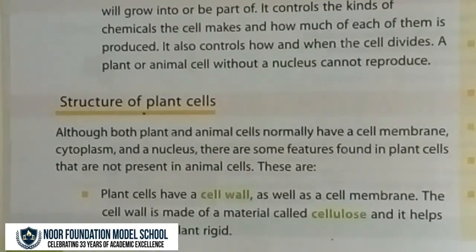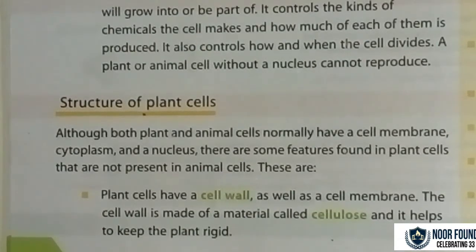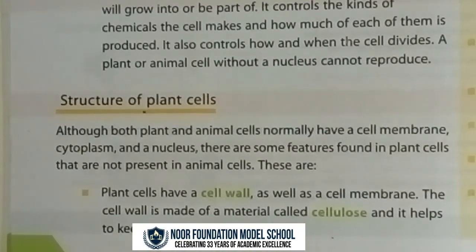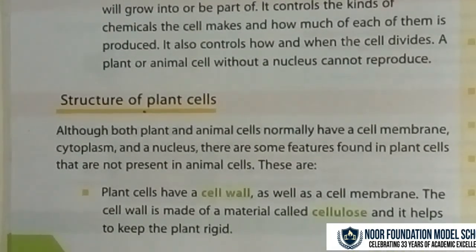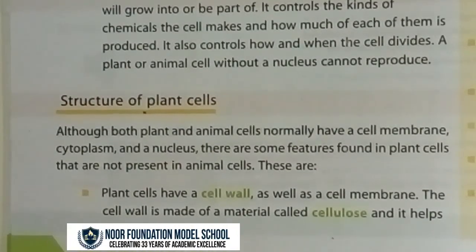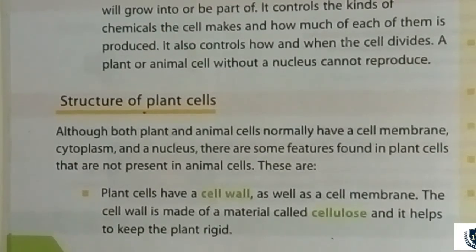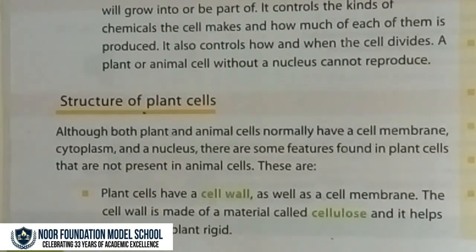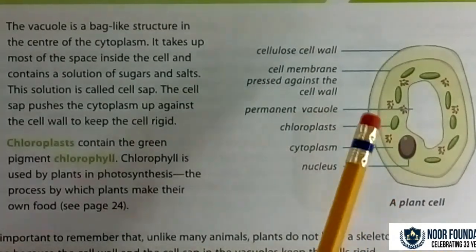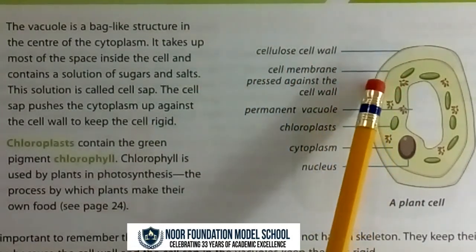Structure of plant cell. Although both plant and animal cells normally have a cell membrane, cytoplasm and a nucleus, there are some features found in plant cells that are not present in animal cells. These are: plant cells have a cell wall as well as a cell membrane. The cell wall is made up of a material called cellulose and it helps to keep the plant rigid. So this is a plant cell. You can see there is a cell wall made up of cellulose, and a cell membrane.